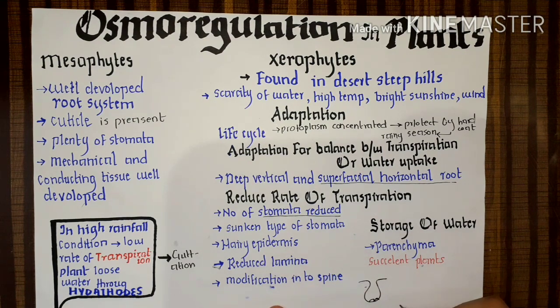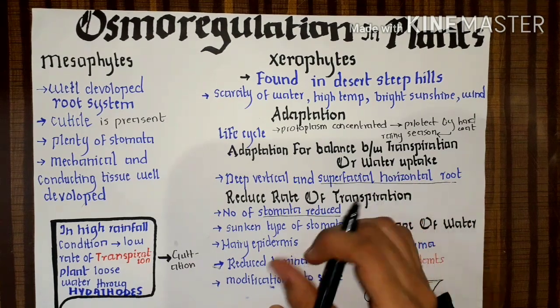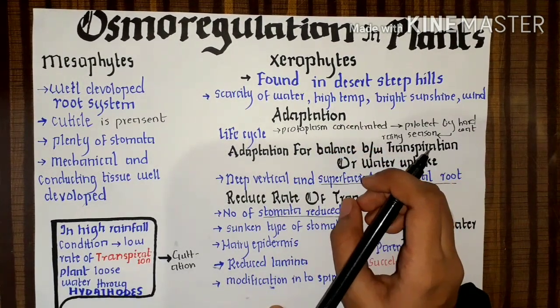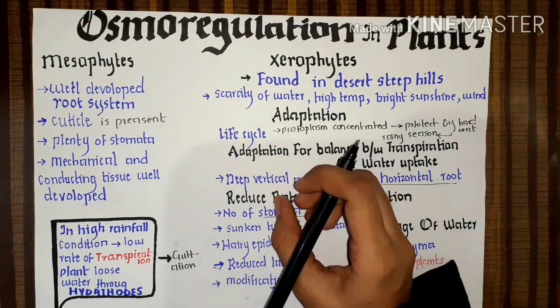What is lamina? You can see this is the leaf. This entire structure is the lamina. When the lamina is large, the surface area of the leaf is large. When the lamina is reduced and small, the surface area is small.